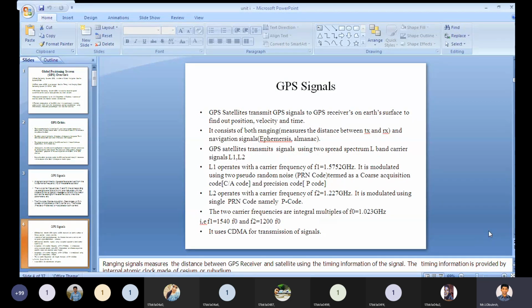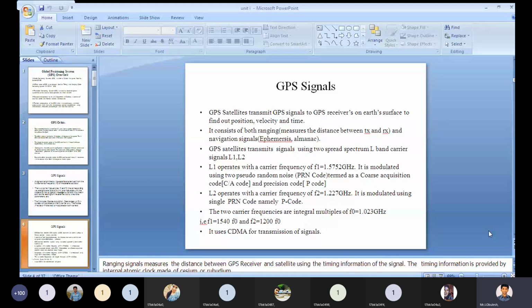The GPS signal consists of both ranging and navigation signals.